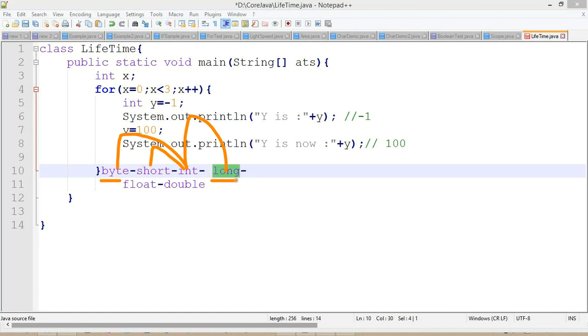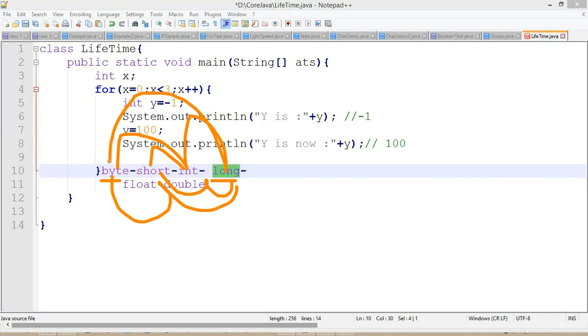First we'll check automatic type conversion. Automatic type conversion will perform byte to short or byte to long, or short to int or short to long. This conversion happens automatically. We don't need to provide any explicit typecasting. But when we convert a bigger value like long into a smaller data type, we need to provide explicit typecasting.